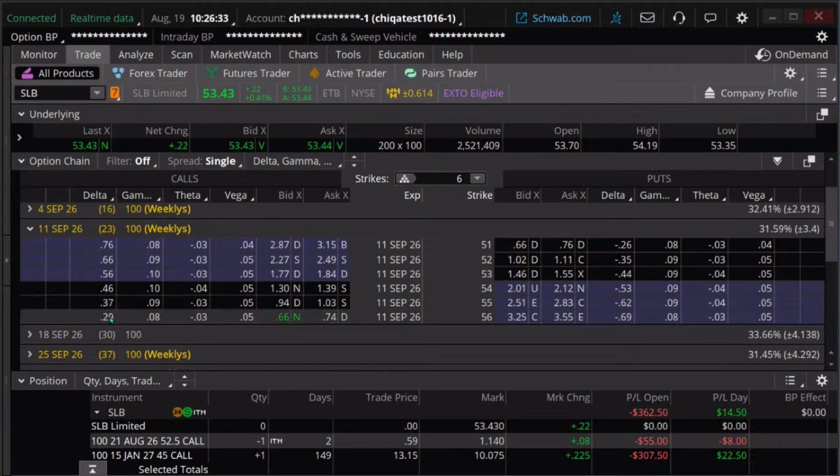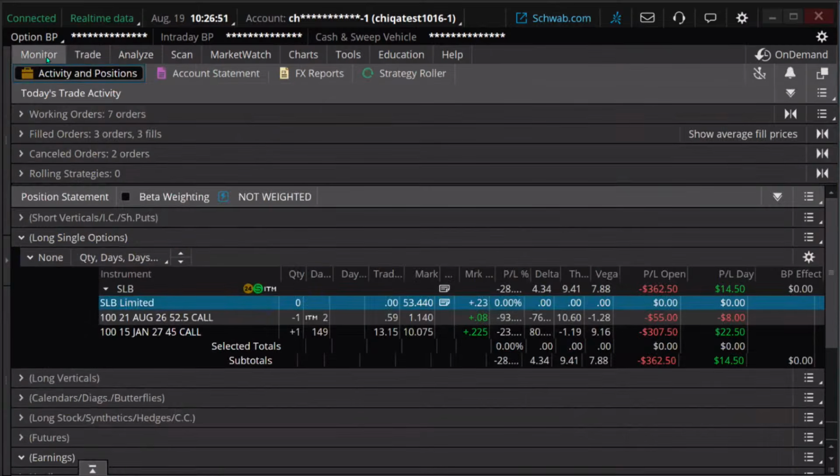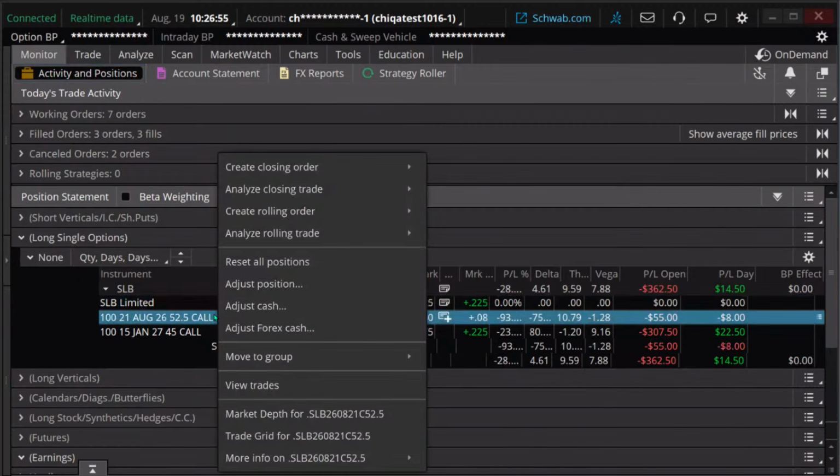Well, we're going to keep this a lower probability. We're going to make this out of the money. Stock's at 53 and change. This would be 56. I want to sell the 56 September 11th. So what I'm going to do here is right click and create a rolling order.